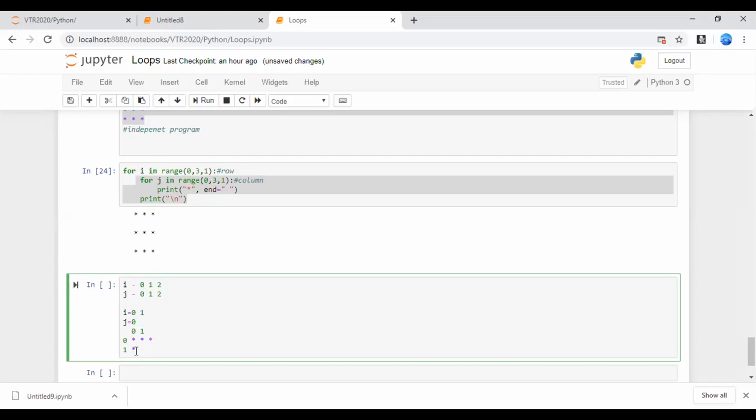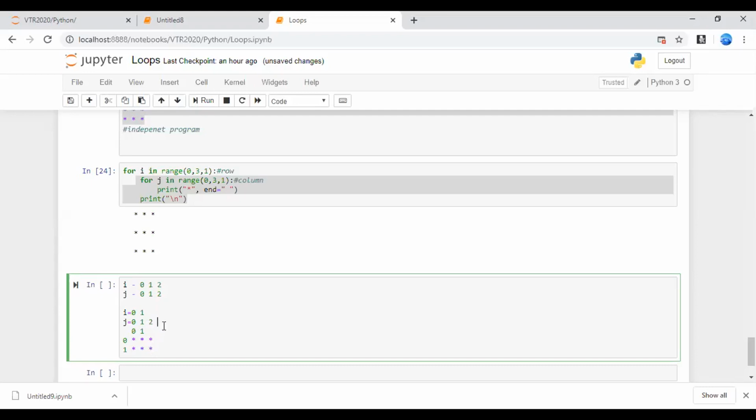Okay, now what to do? Increment j. j will become 1. First row, first column, what to print? Star. So print star. Now what next? Make the j value as 2. First row, second column, make the value as star. Okay, print star. Now what to do?